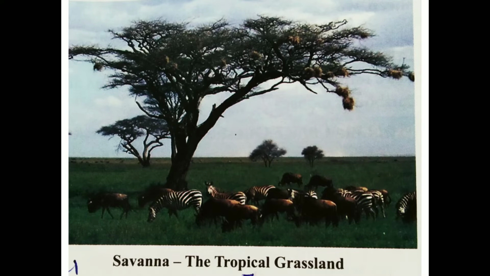Tropical grassland mainly comprises trees and grasses, and the proportion of trees to grass varies from region to region in the tropical areas, depending upon the amount of rainfall received.